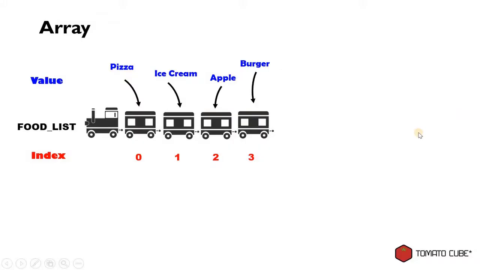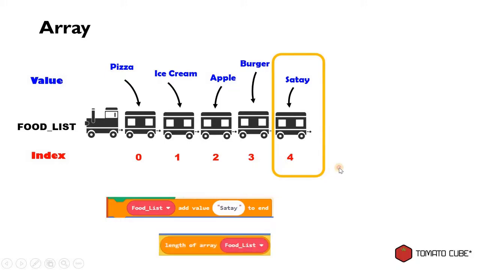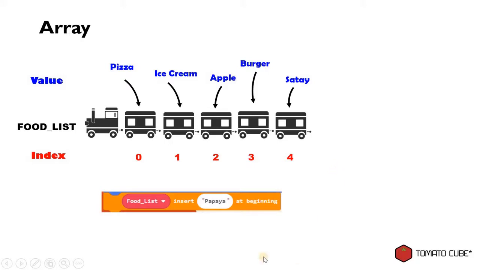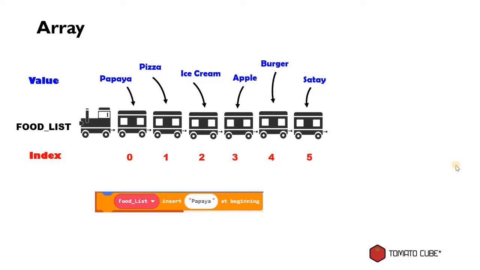So what's happening is, inside the array, the first block that we dragged in just now is to add a value to n. So add satay value to n, basically we add another container to the array. And now the length of the container will become 5. And then when we add or insert papaya at the beginning, basically we are shifting the whole array to the back. And then we slot in a new container and put the value papaya inside. Alright, so that's how we can utilize an array to help us store multiple values, and that's how we retrieve the different values inside the array.